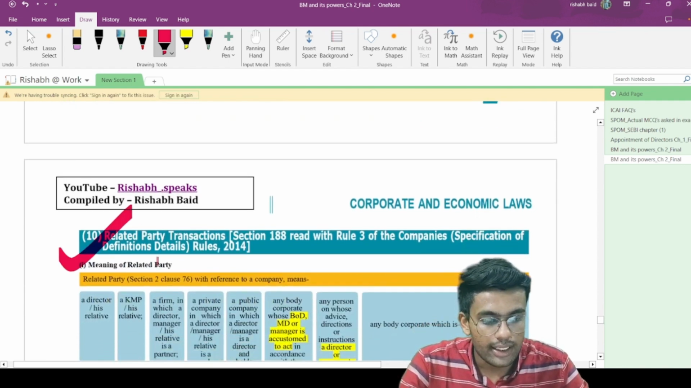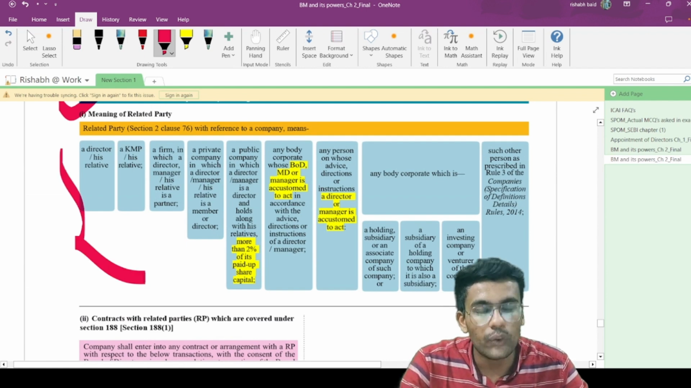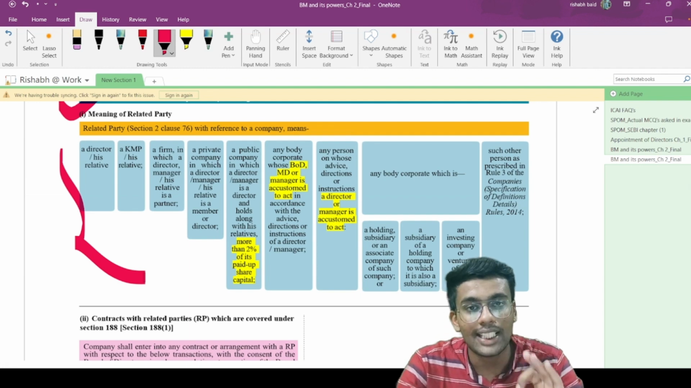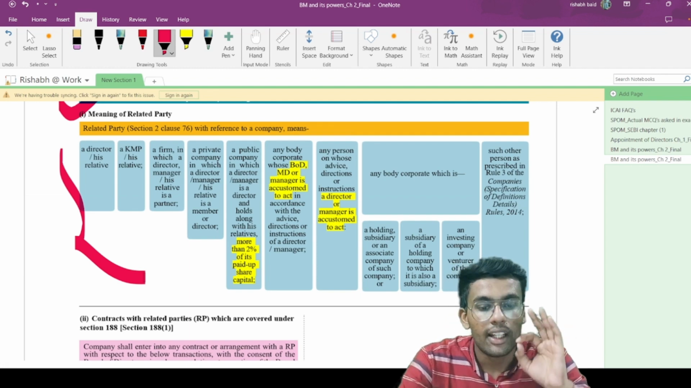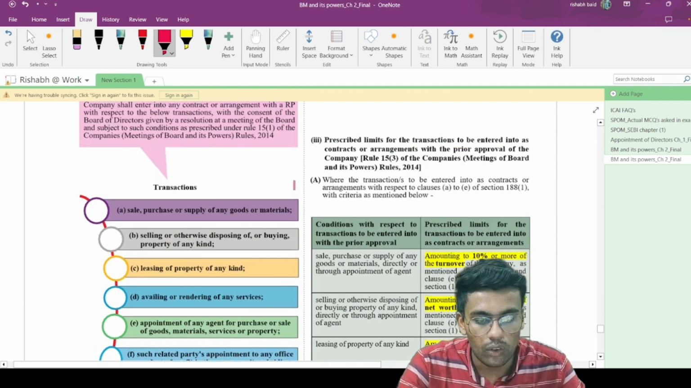Now, related party transactions. So who is a related party? If you read this chart, you will be able to easily understand it, because this has been made in such a crisp and concise manner that it would be very easy to understand. These are some of the provisions that you should be referring to once.